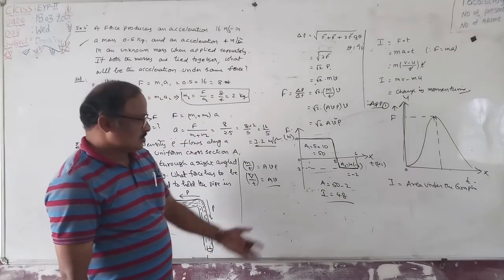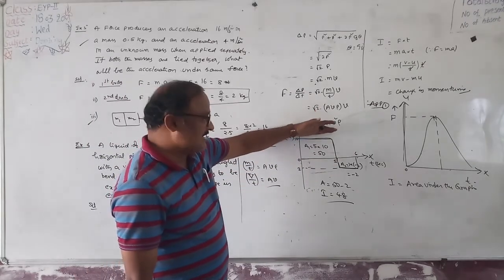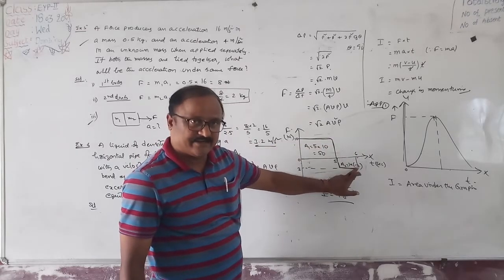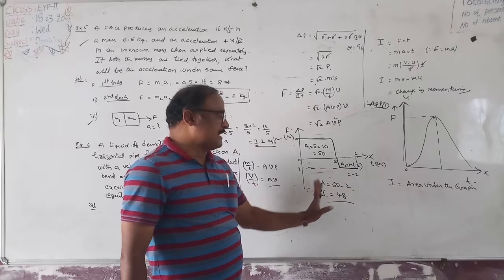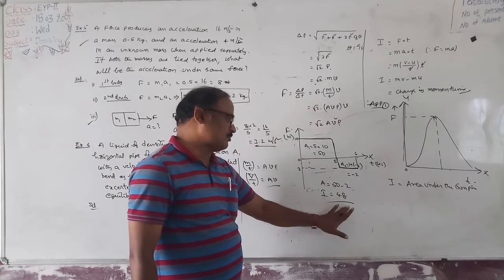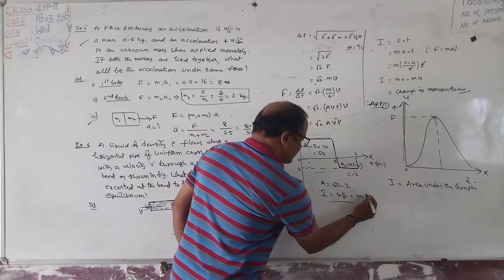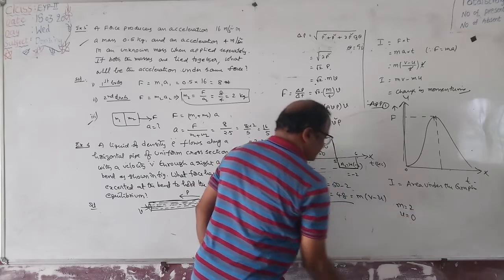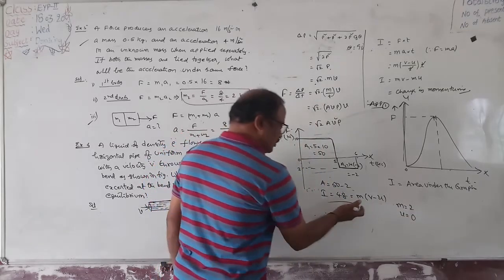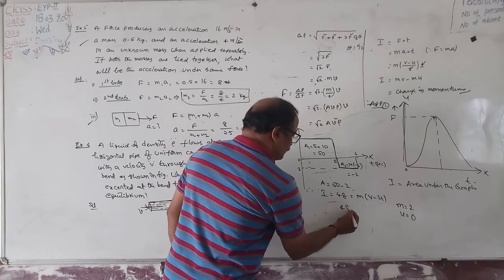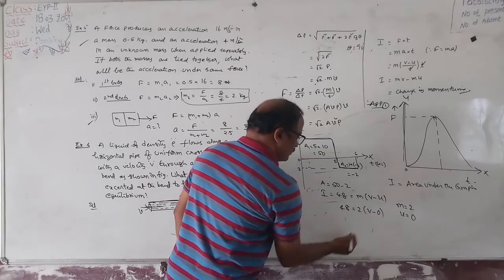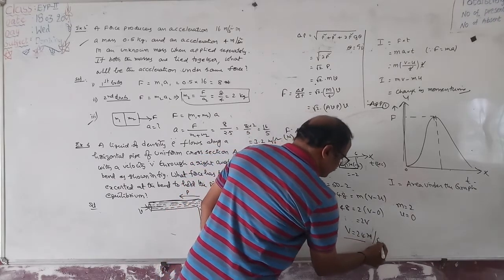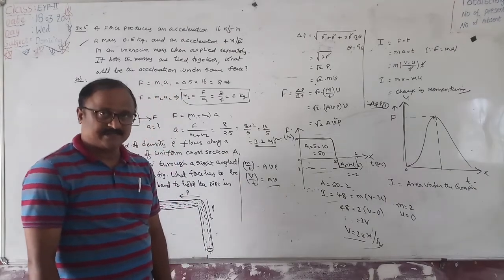Okay. So above the x-axis, the area under the curve is taken as positive. Below the x-axis, the area under the curve is taken as negative. The total area gives the impulse received by the body or the change in momentum of the body. Sometimes change in momentum is also equivalent to m into (v minus u). It is given that the mass of the body is 2 kilograms. Initially the body is at rest. Find the final velocity. So on solving this, 48 is equal to 2 into (v minus 0). 2v is equal to 48, or v is equal to 24 meters per second. Right?